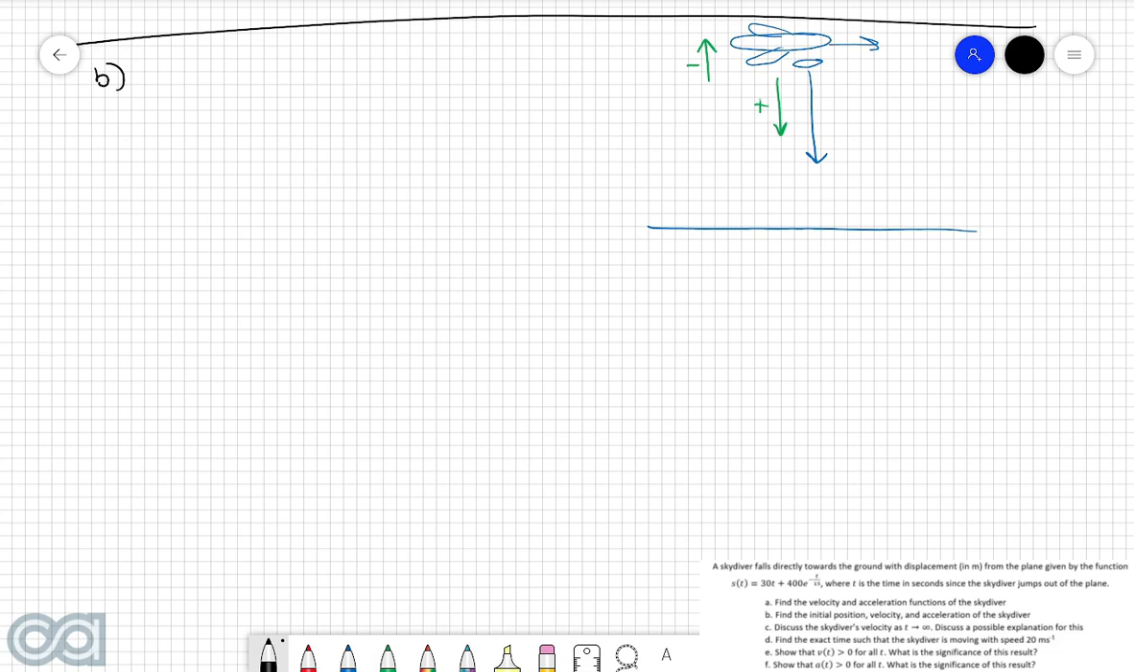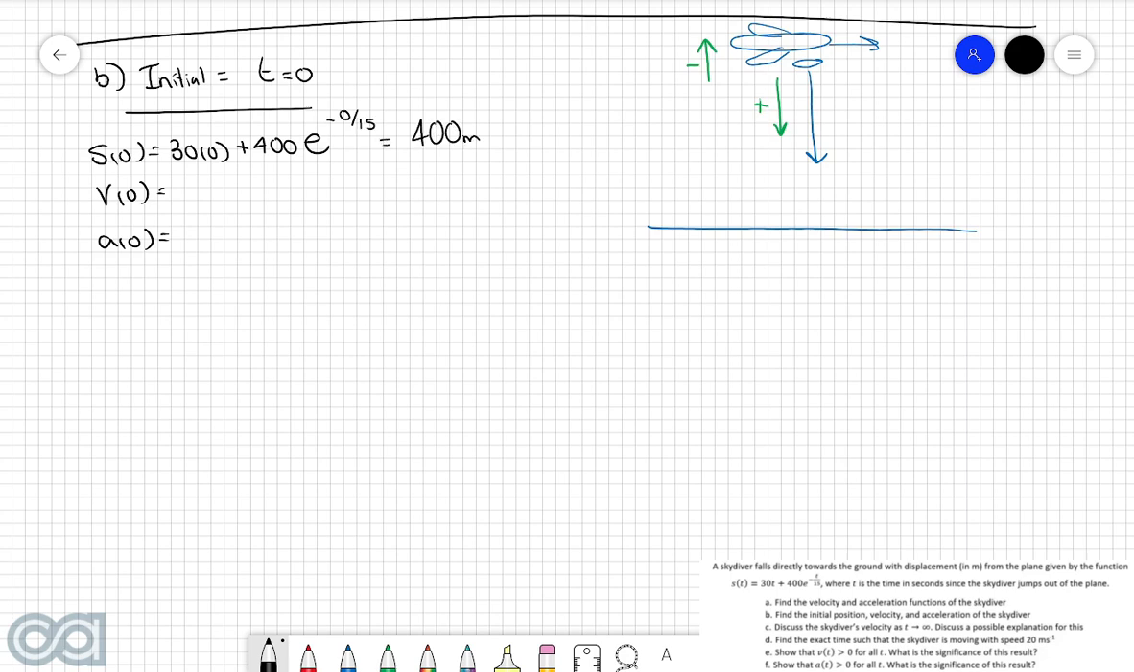So coming back to the original question, find the initial position, velocity, and acceleration. We know that the word initial essentially just means when t is equal to 0. So if we want to find the initial position, velocity, and acceleration, this means that we need to find s of 0, v of 0, and a of 0. So by substituting t is equal to 0 into our original displacement function, we have 30 lots of 0 plus 400 e to the power of negative 0 over 15, which is equal to 400 meters.